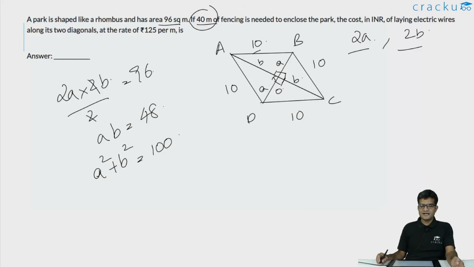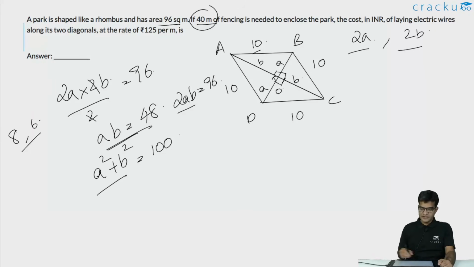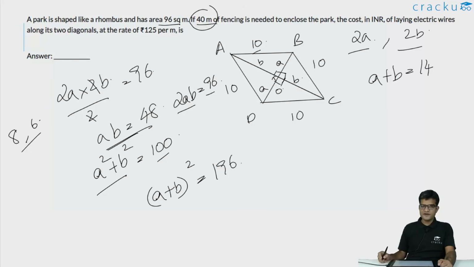Using this, we can calculate the length of a and b. How can you calculate that? We can add 2ab and we can calculate a plus b, and we can subtract 2ab and we can calculate a minus b. Or you can look at this equation and figure out that one of them has to be 8 and the other has to be 6. If you are trying to actually derive it, because ab is equal to 48, 2ab will be 96. If you are adding a square plus b square to 2ab, you are going to get a plus b whole square. This will be equal to 100 plus 96, which is 196. So a plus b is equal to 14, which is the square root of 196.